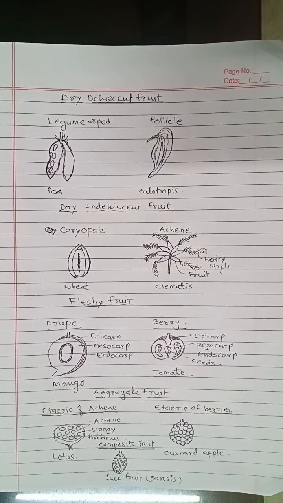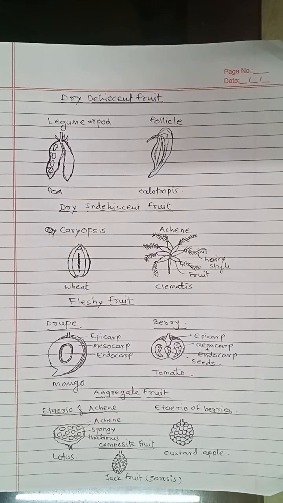Then in aggregate fruit, there are etaerio of berries, etaerio of achenes, etaerio of follicles, and etaerio of drupes. These four subtypes are there. In composite fruit, sorosis and syconus types of fruits are present.